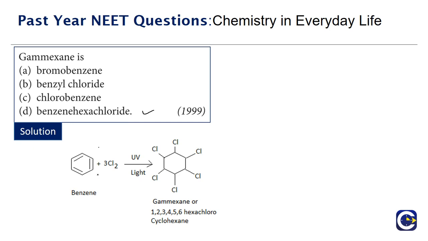Benzene, on reacting with chlorine in the presence of UV rays or light, we'll be able to get gammexane, which is 1, 2, 3, 4, 5, 6 hexachloro benzene, or we can also call it cyclohexane, because though we keep using the name benzene, it is 1, 2, 3, 4, 5, 6 hexachlorocyclohexane. So this is the name of gammexane. So it is benzene hexachloride.